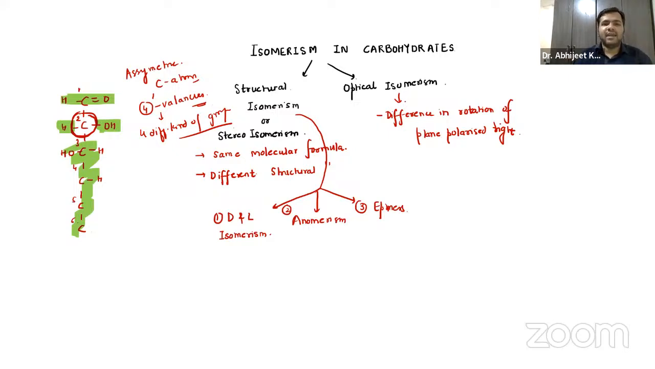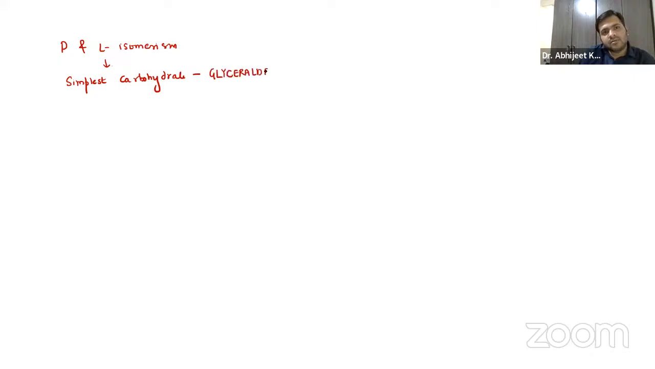Now, when I say D and L isomerism, let us discuss in very short. If I want to discuss the simplest carbohydrate, you already know it is glyceraldehyde. It has 3 carbon atoms, right? It is considered the parent carbohydrate. So you already know we have these 3 carbon atoms.